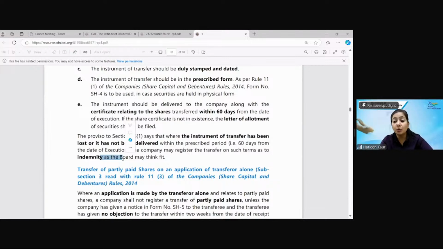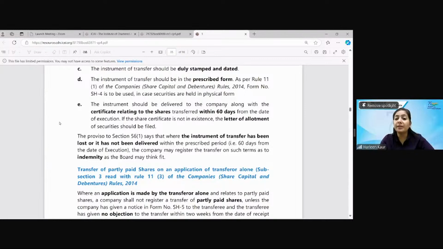Why, children? Because you are the beneficial owner, you are the main shareholder, and now, as per your choice, you're transferring your securities to someone else. How will the company come to know? We need certain proof, certain evidence, a document. So if your transfer deed has been lost or has not been delivered, you have to deliver it to the company within a certain time period. Within 60 days, it has to be delivered. Now you have not delivered it.